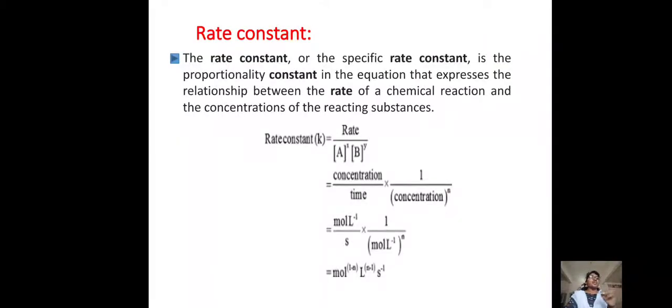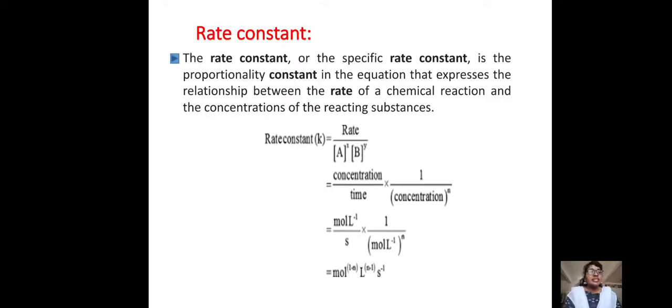Here we have one term in the middle of the order, that is the rate constant, or we can call it the specific rate constant. It is a proportionality constant, and it explains the relation between the rate of a chemical reaction and the concentration of the reacting substances.